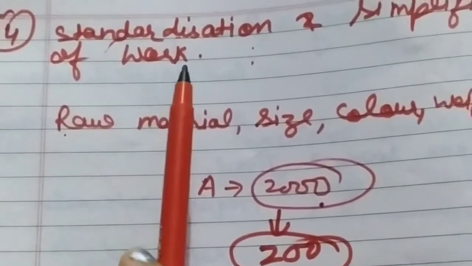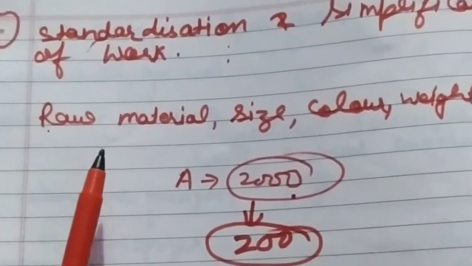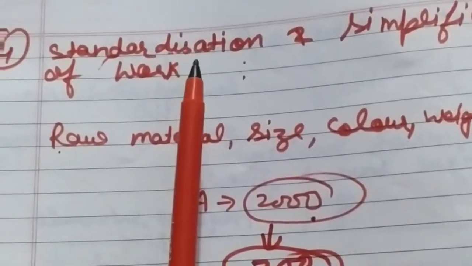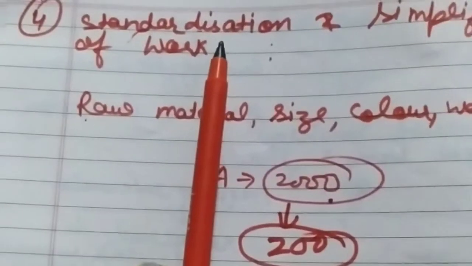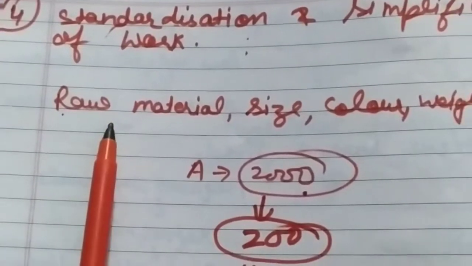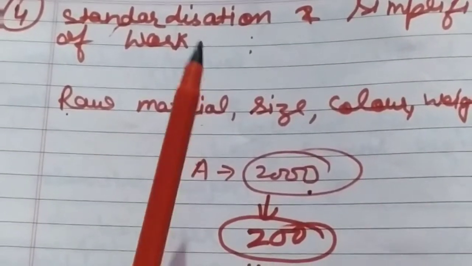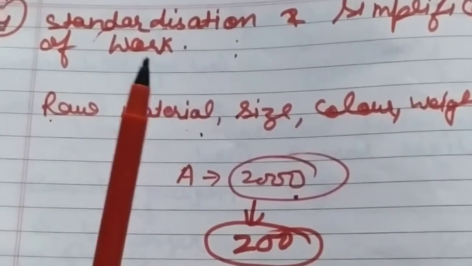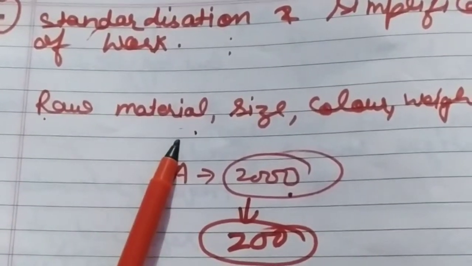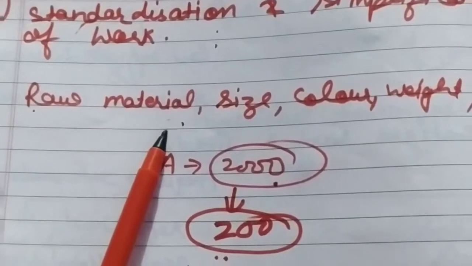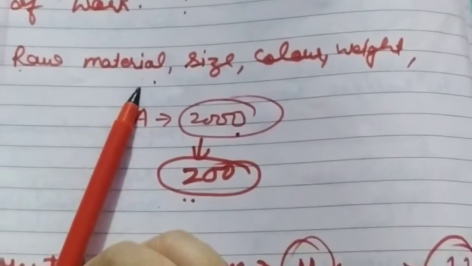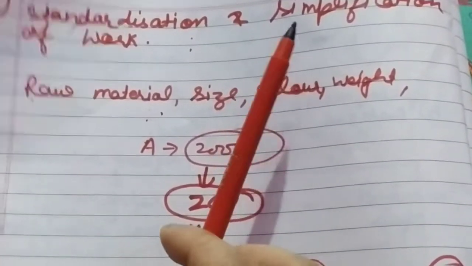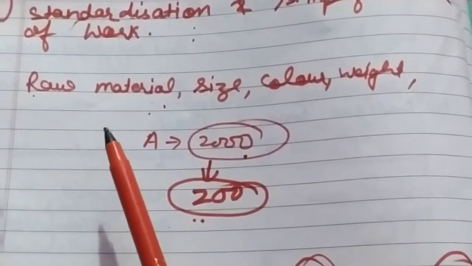In standardization, we have to take care of the standard of the product. Standardization of the product means the raw material we are using should be of standard quality, isn't it? If your raw material is of standard quality, then definitely you can capture a good market share. Second one is simplification of the work. We have to simplify our work more and more, isn't it?